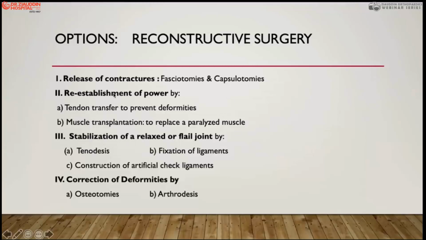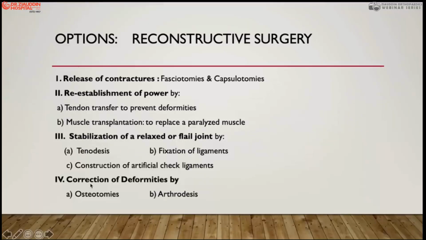Then re-establishment of power, which can be done with the tendon transfer of the peronei to the tibialis anterior deficit, or muscle transposition, where we use rectus abdominis or the abdominal obliques to replace the abductor paralysis in the hip joint. But sometimes you find flail joints of the knee joint or the ankle joint. Here, you often do a tenodesis or reconstruct artificial ligaments to give stability to the flail joints.